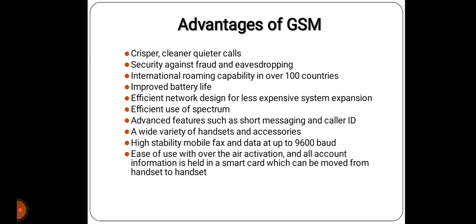Now, advantages of GSM, that is crisper, cleaner, quieter calls, security against fraud and eavesdropping, international roaming capability in over 100 countries, improved battery life, efficient network, efficient use of spectrum, advanced features such as short messaging and caller ID, wide variety of handsets and accessories, high stability, mobile fax and data up to 9600 baud, ease of use with over the air activation, and all account information is held in a smart card which can be moved from handset to handset.